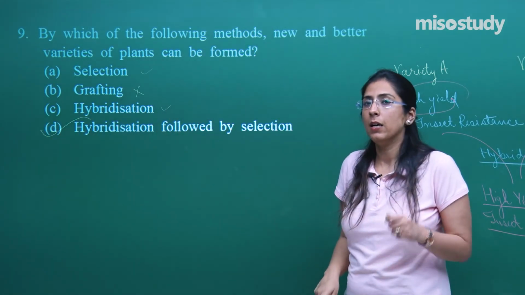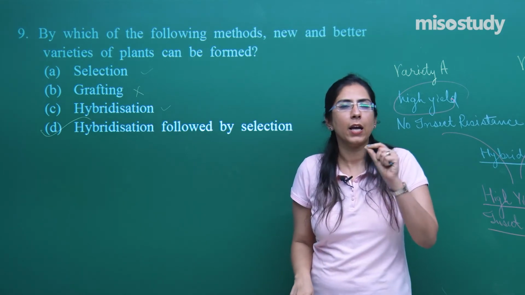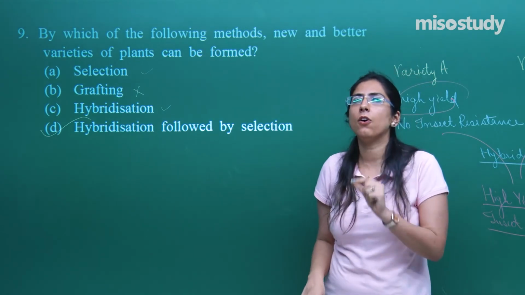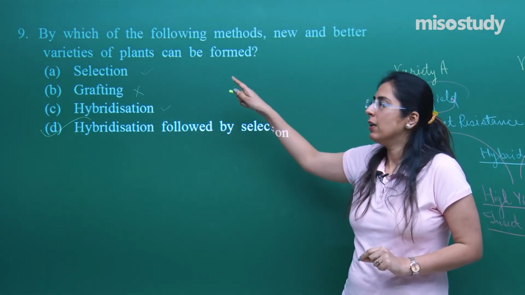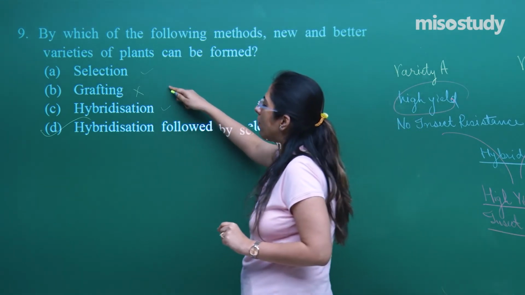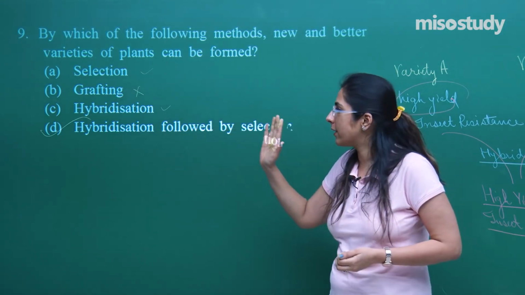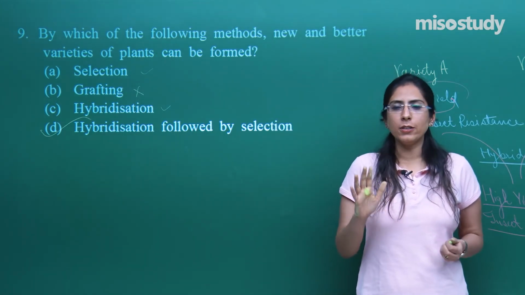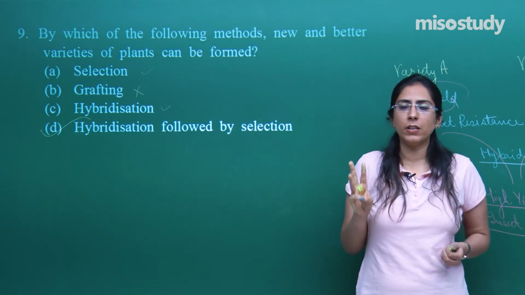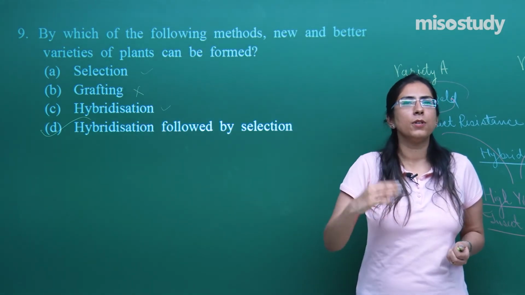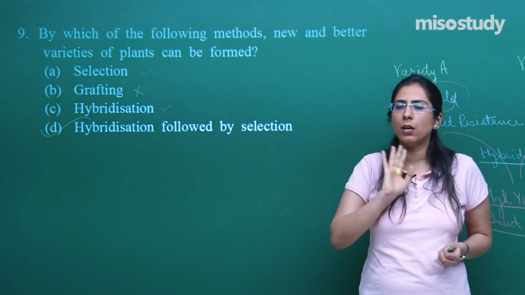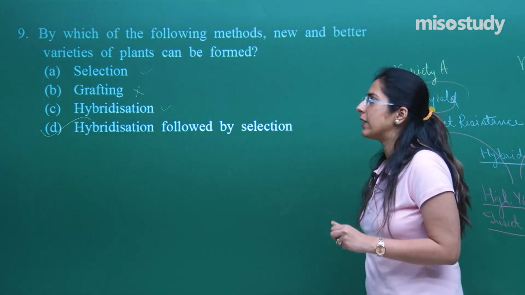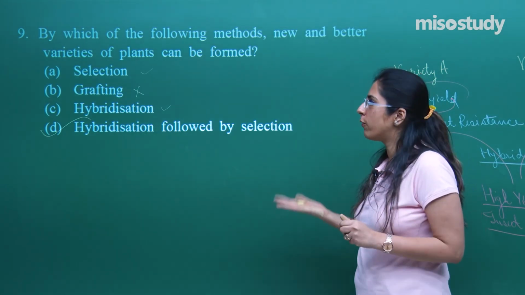While attempting any question, keep this in mind: you must read all the options when you have only four options. I am not saying that in cases where you have column 1 and column 2, where you can skip one option, because if you are getting an answer from three points and you can see the desirable change within options 1, 2 and 3, you can go to the next question without reading the last option. But in this case, don't skip any option.